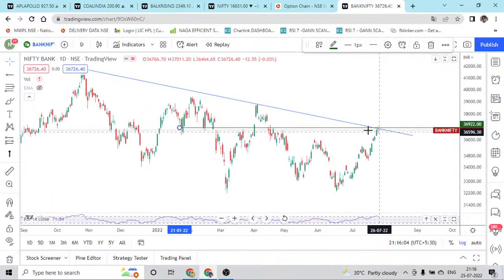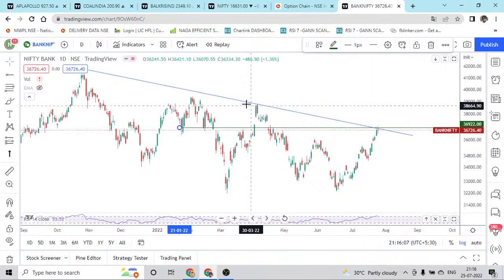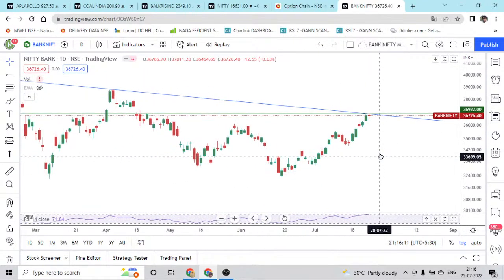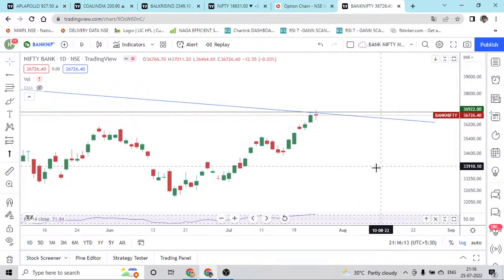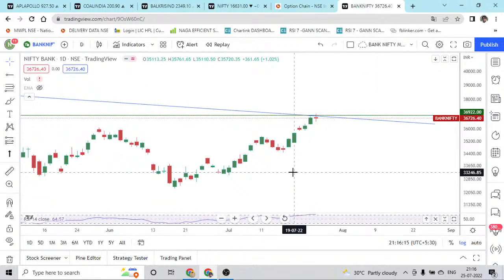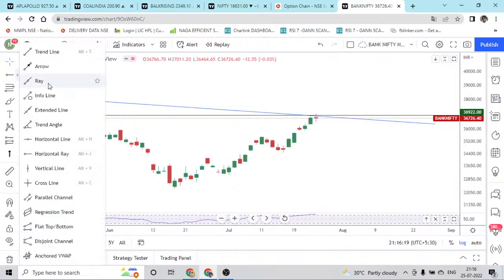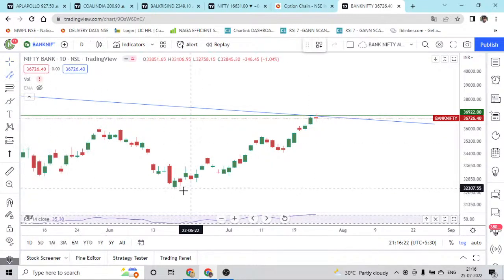So this is where exactly our resistance meets and the descending trend line meets. So definitely we can expect some sort of reversal at this point. And if you look at Nifty and Bank Nifty, definitely Nifty is looking weaker than Bank Nifty, or we can say Bank Nifty is looking stronger than Nifty.